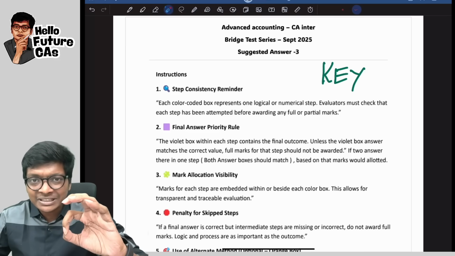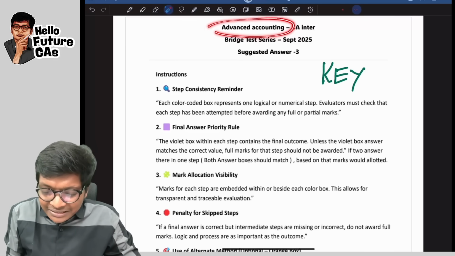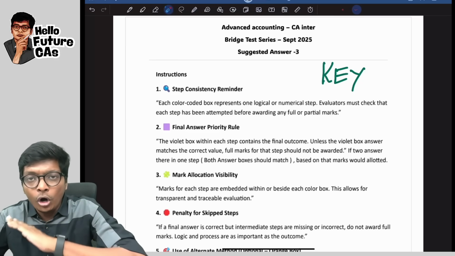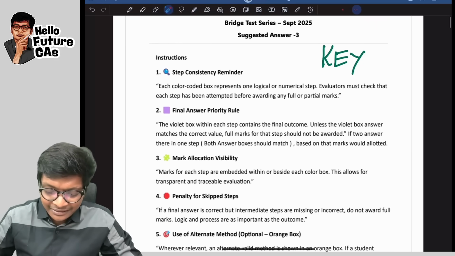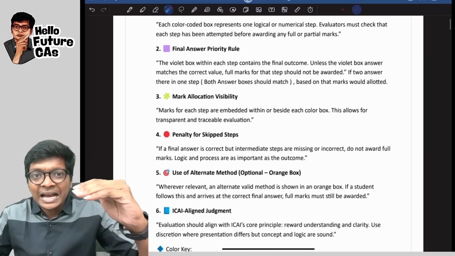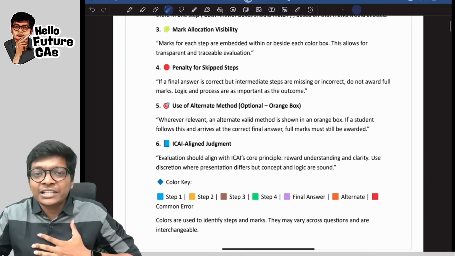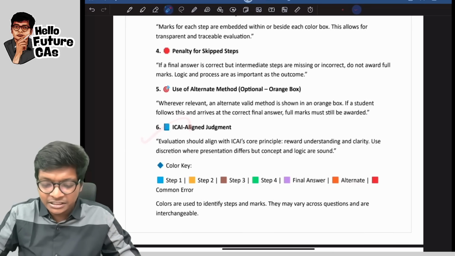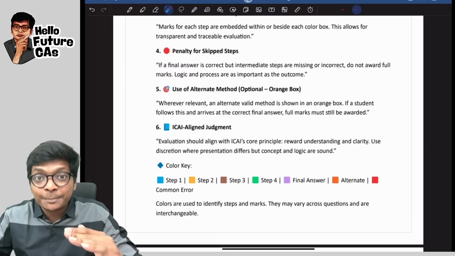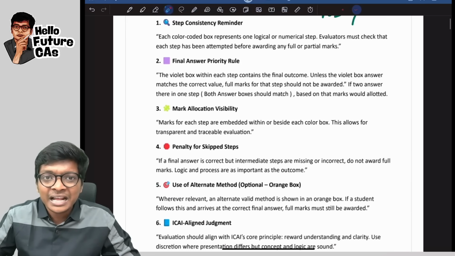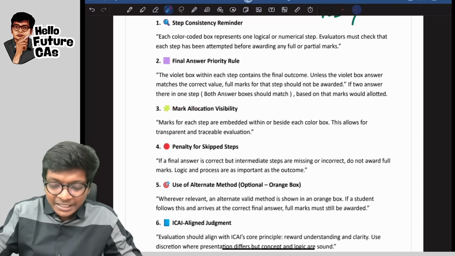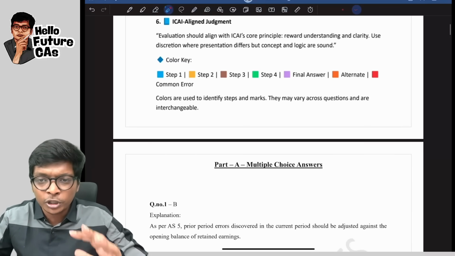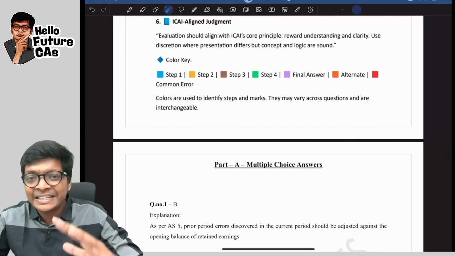I'm just showing you a sample of the advanced accounting key. We have one like this for all the subjects of CA Inter. In the first page, I give you instructions as to how to read the key. For example, ICAI aligned judgment, penalty for skipped steps, why you're losing marks, mark allocation visibility, final answer priority rules. Let me explain and show you guys, because you wouldn't have seen this anywhere.